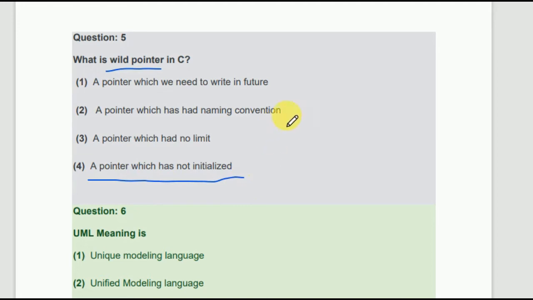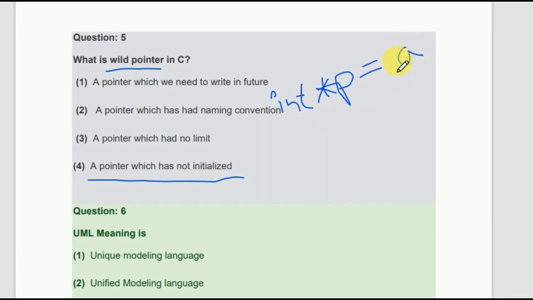See friends, when you write the code, you initialize an int pointer: int *p = &a, meaning the address of a is kept in the p block.